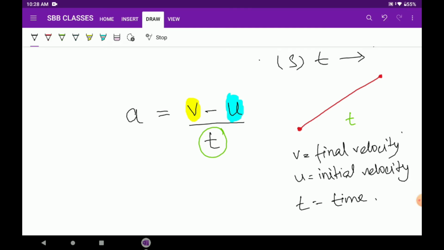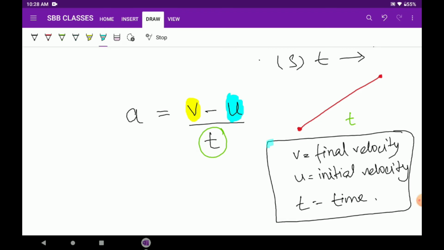We might be adding suffixes and prefixes before, but no need. We will keep this as constant. Okay, so please write this. V will be final velocity, u will be the initial velocity, and t will be time.